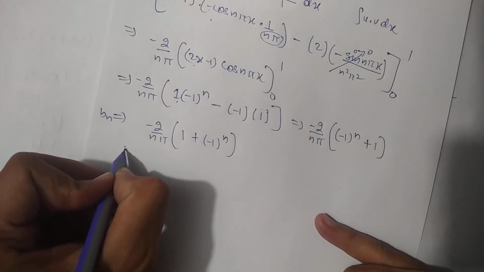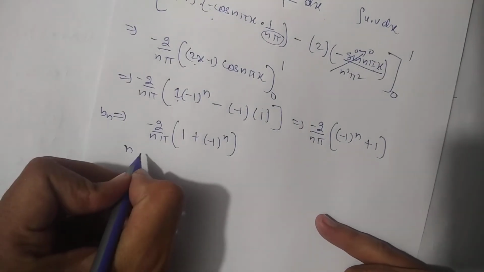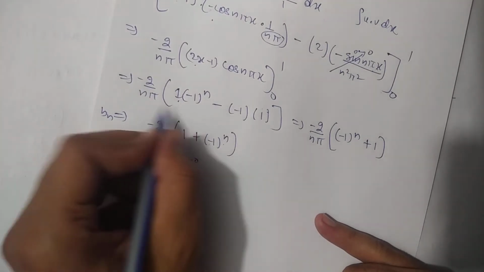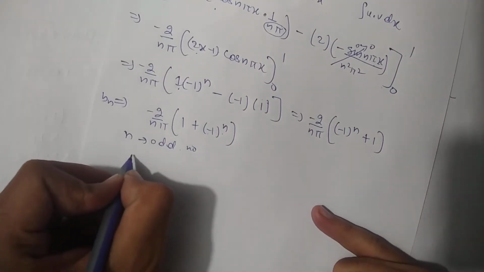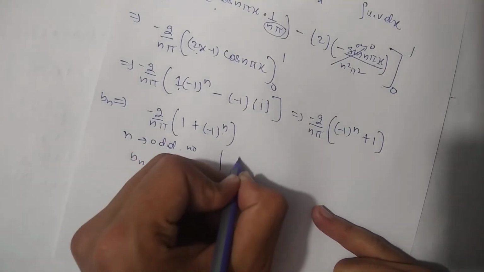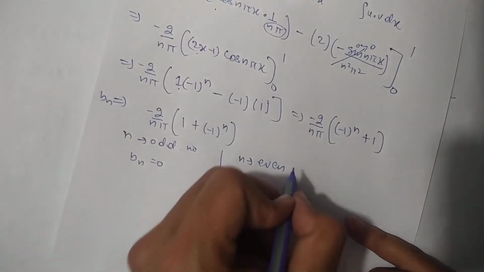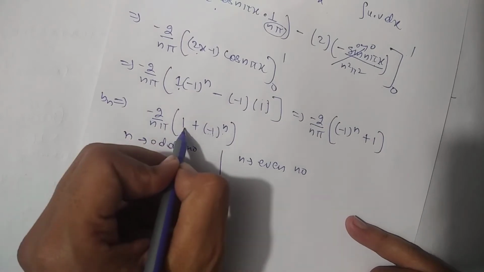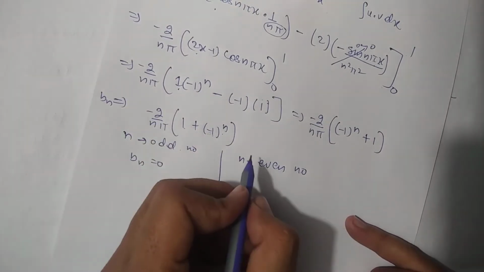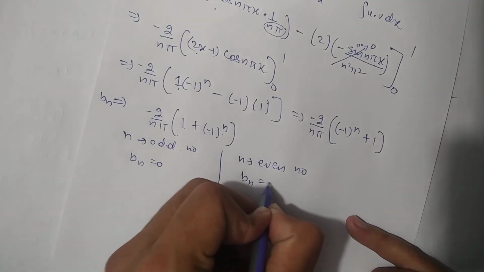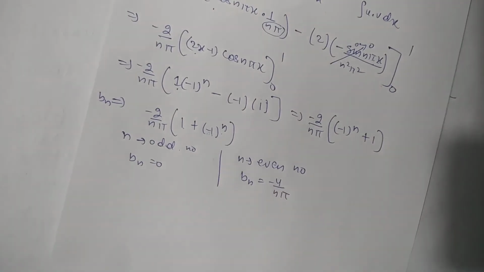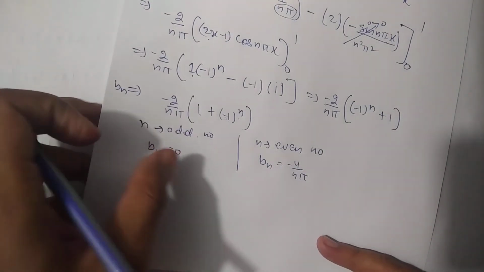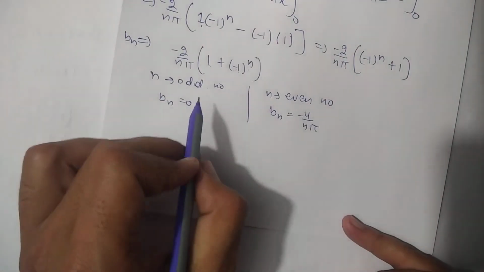Now if I take n as an odd number, then this will be minus 1 and this whole term will be 0. So for odd numbers bn will be 0, but for n equal to an even number, so if n is 2, 4, 6, then this value will be plus 1 only, and plus 1 will make 2. So 2 into 2 will be 4. So bn's value will be minus 4 by n pi for even numbers, and for odd numbers this value will be 0.